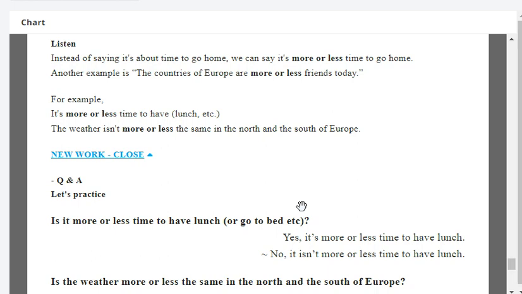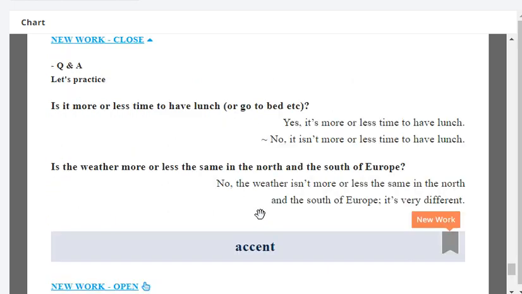It's more or less time to have breakfast. Very good. Is the weather more or less the same in the north and the south of Europe?